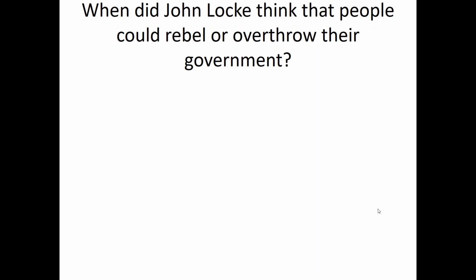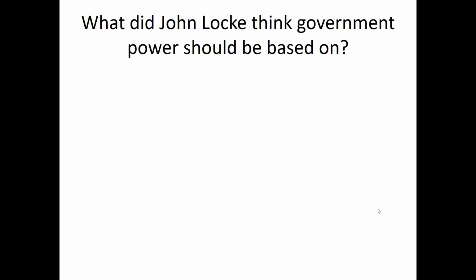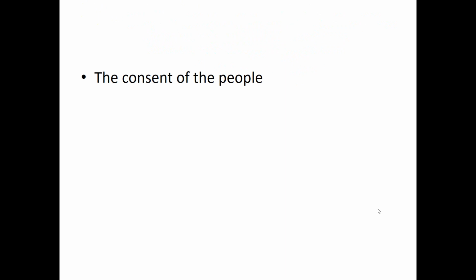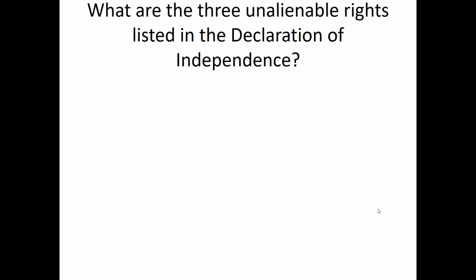When did John Locke think that people could rebel or overthrow their government? When it did not protect their natural rights. What did John Locke think government power should be based on? The consent of the people, or the consent of the governed. Where did Thomas Jefferson get his ideas for the Declaration of Independence from? John Locke.